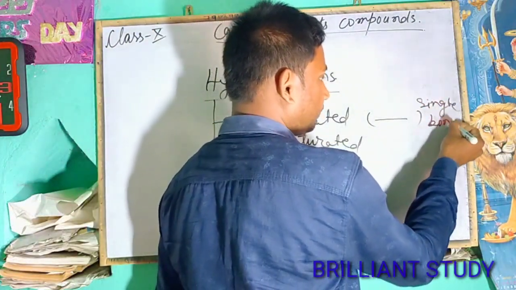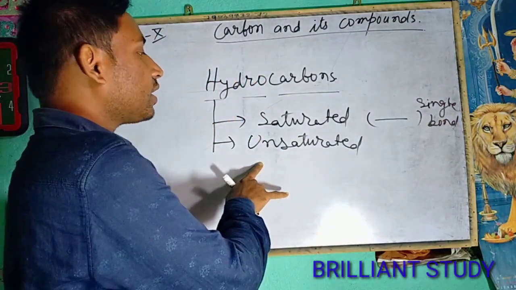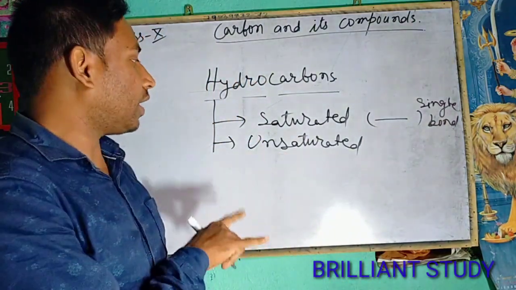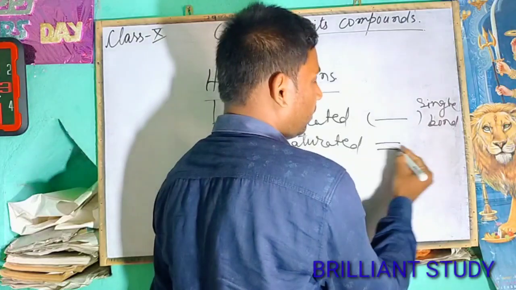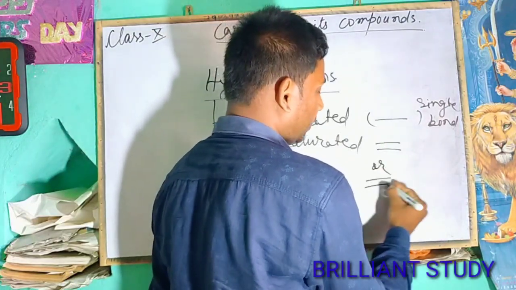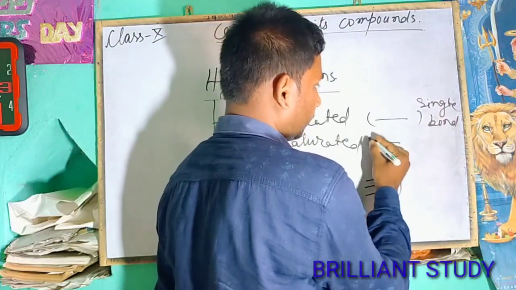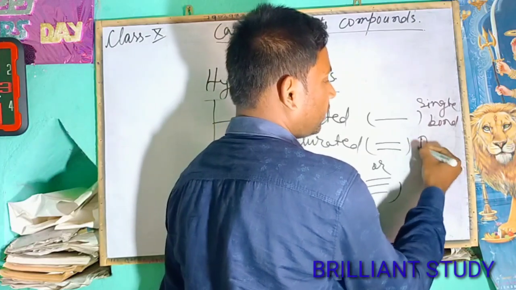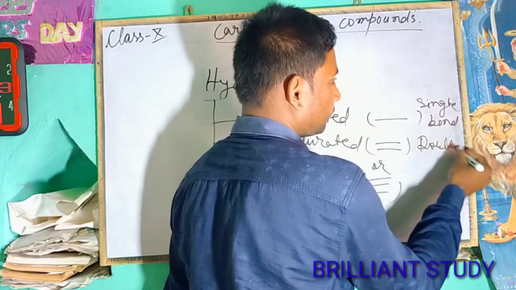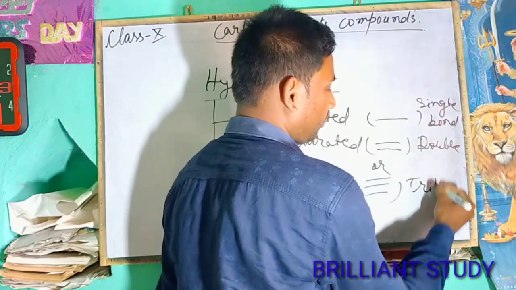But unsaturated hydrocarbons are the hydrocarbons which have double bond or triple bond. It is double bond and it is triple bond.